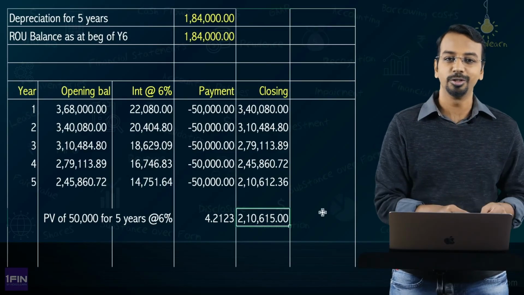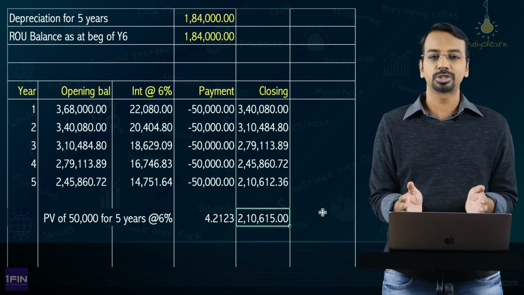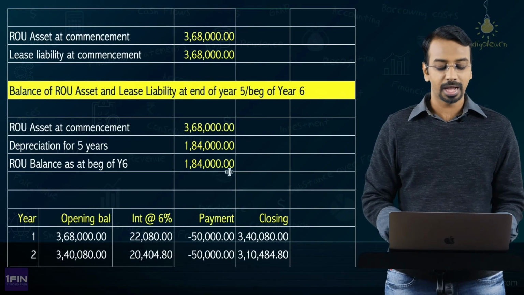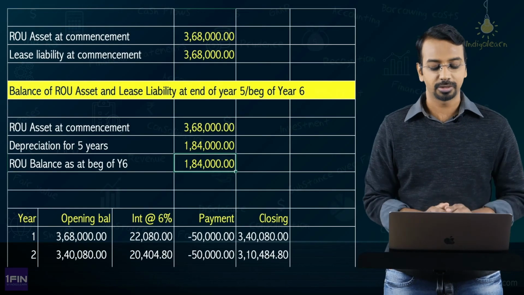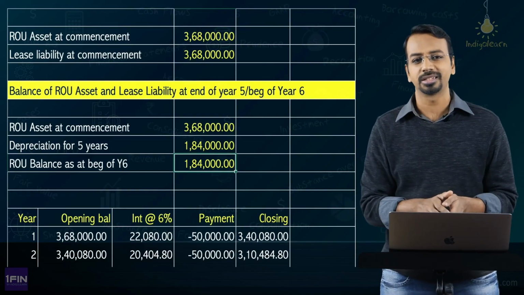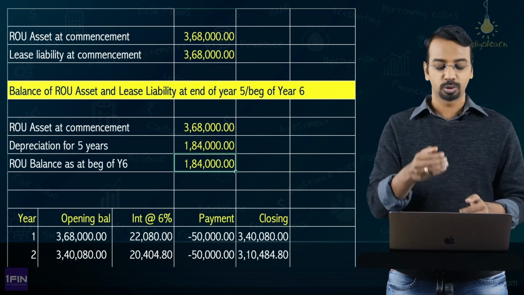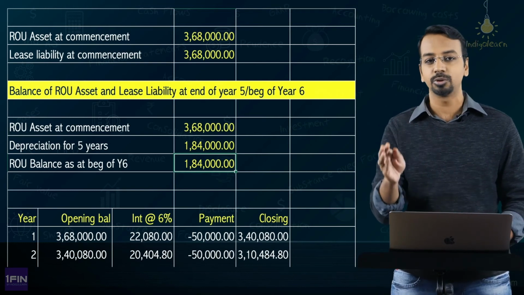to proportionately reduce the ROU asset and the lease liability. What do I mean by proportionate reduction? See, what is my ROU asset balance? My ROU asset balance is 1,84,000. I have given up 50% of the right to use that asset. Means what? My right of use asset here has come down by 50%. So 50% of 1,84,000 I have to remove.